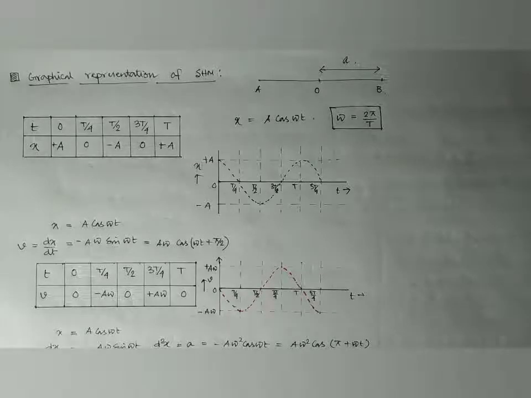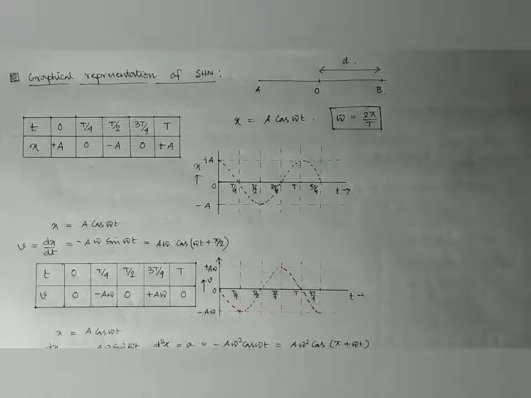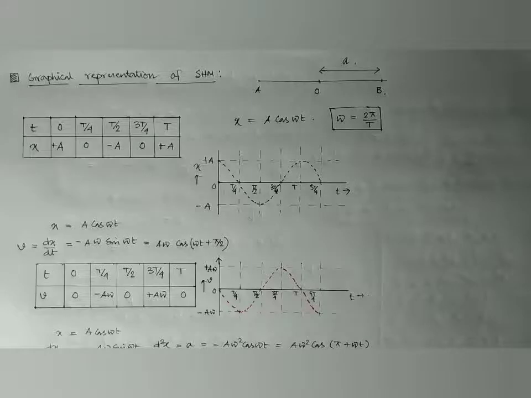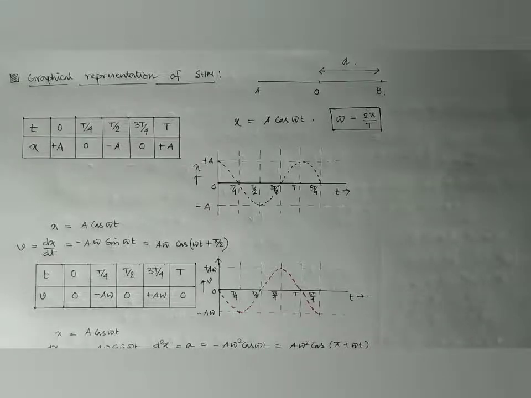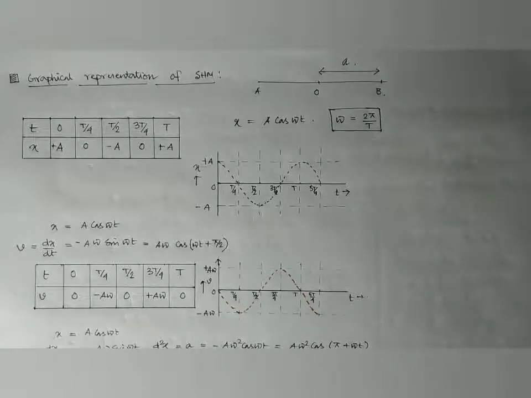The maximum displacements from the equilibrium position O are A and B on both sides, and the maximum displacement, that is called the amplitude, is A. We can say that x equal to A cos omega t, and we are assuming that the particle is starting its motion from one of its maxima, either A or B.